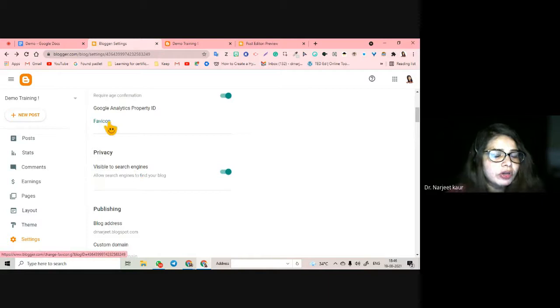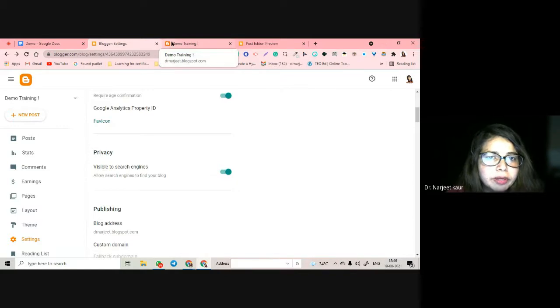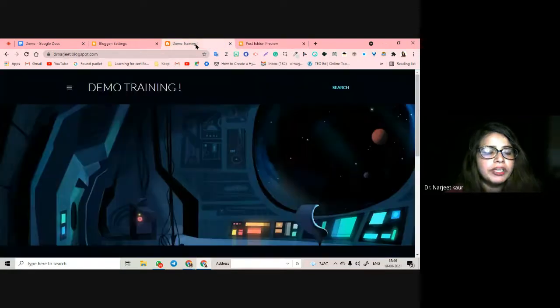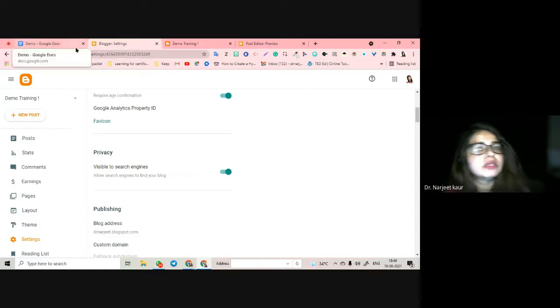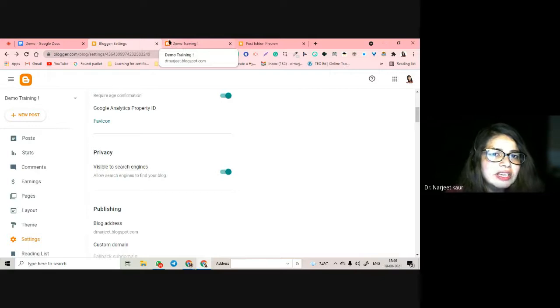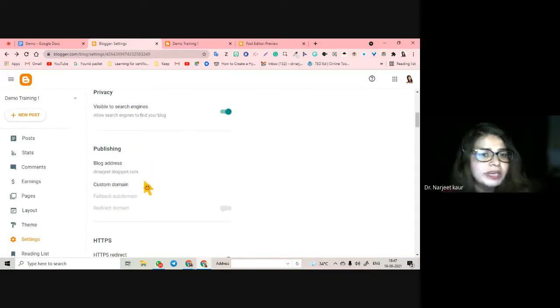Okay, Favicon not tested, but what is a Favicon? Do you see here, this is the icon of the blogger. Okay, icon of the blogger. Whenever you open, see here also icon of the blogger. But if you create your own Favicon, then instead of this image of blogger, you are going to be shown the Favicon image that you have inserted. You can do it in sites also, in blog also. So this is very usual cliche blogger Favicon. But if you want, you can include your own image when your blog is displayed, when people are opening. Instead of this image, it is going to be your Favicon. So you can go and try this. It's not going to be tested.